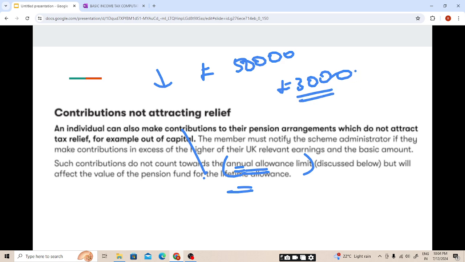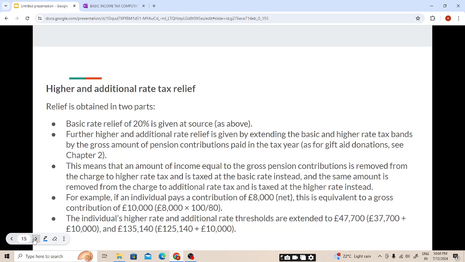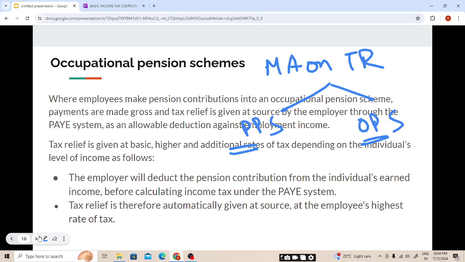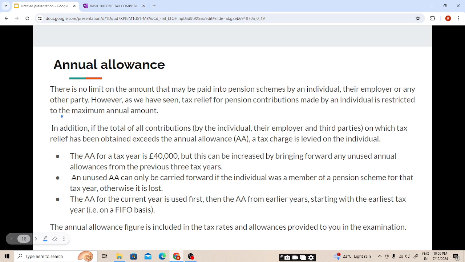So this is the maximum tax relief available amount. This amount will reduce the annual allowance limit, but the excess 20,000 will not reduce it. So now we'll be covering this point also. And students, here also we had seen another point: whatever contribution the employer or the employee makes will reduce the annual allowance. We'll cover what the term annual allowance means.